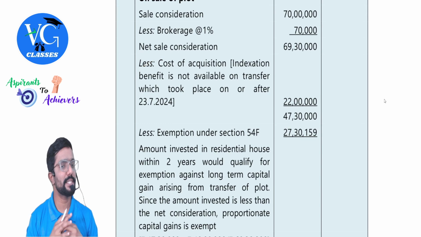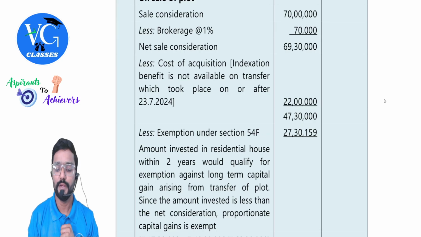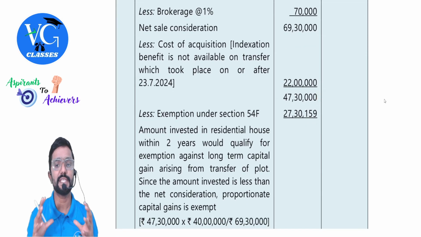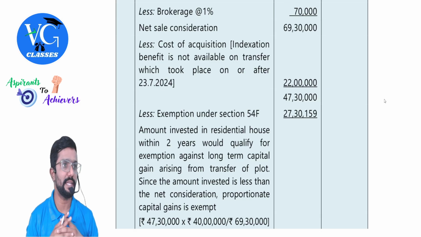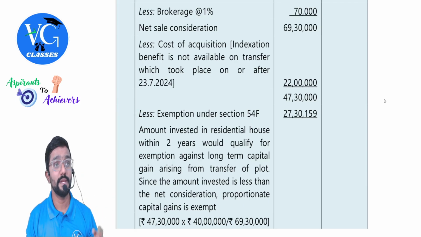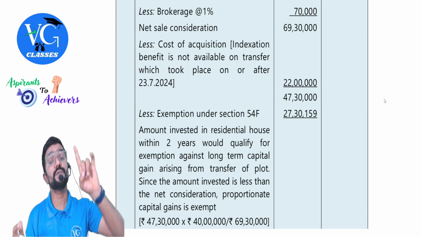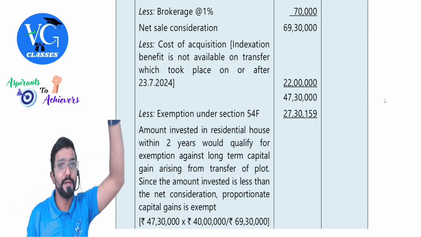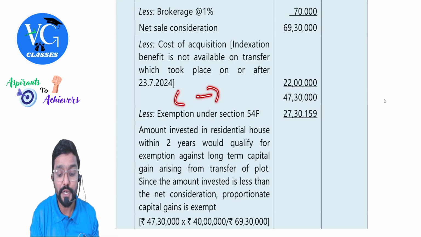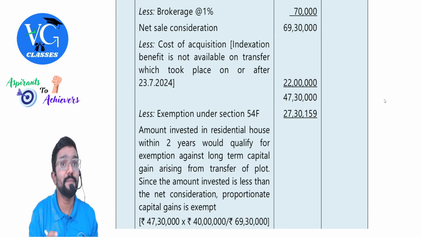Cost of acquisition: indexation benefit is not available on transfer which took place on or after 23rd July. So straight away only actual cost. So remaining is 47 lakh 30,000. And is exemption available, sir? He sold land but is purchasing a residential house. If it is residential house to residential house, you can claim exemption under 54. But here it is from land to residential house. So where can you claim the exemption?